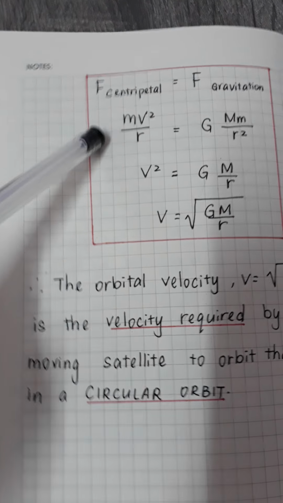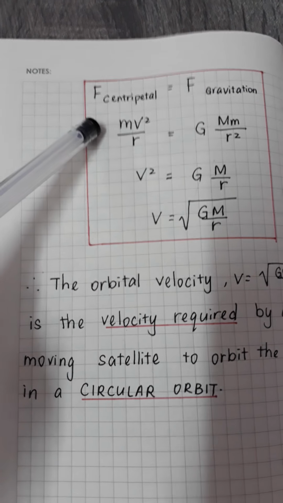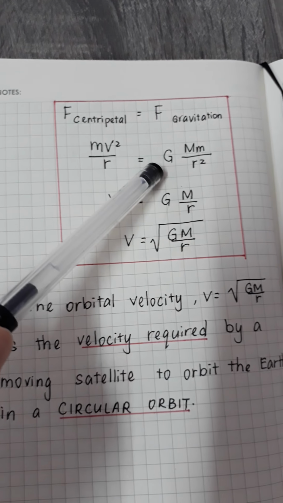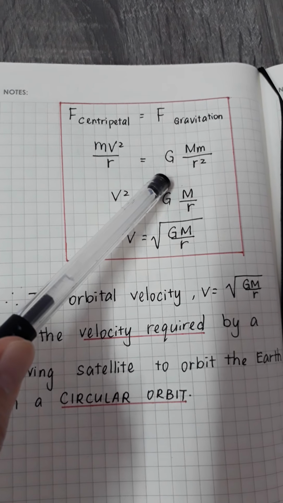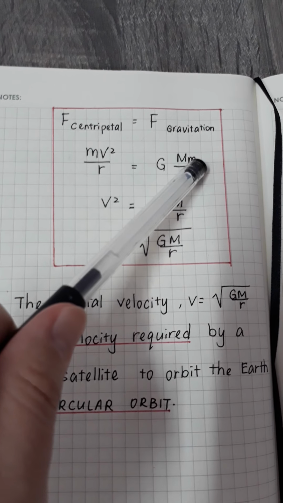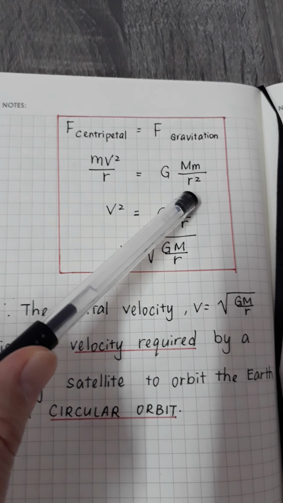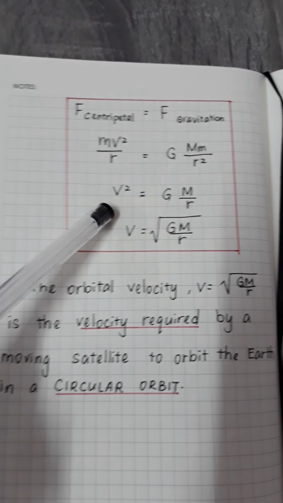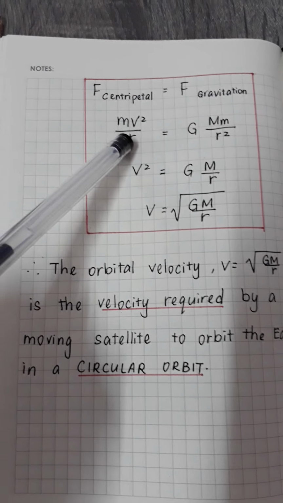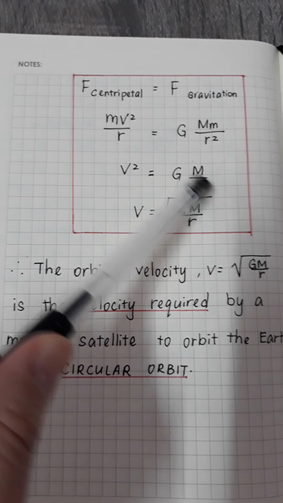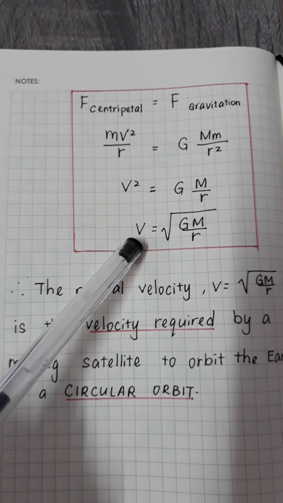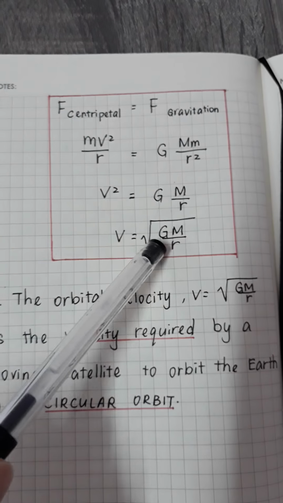As we know, the centripetal force formula is mv squared over r, equal to the universal law of gravitation, G, which is the gravitational constant, M is the mass of the Earth, and m is the mass of the satellite, divided by the radius squared. If we want to find the velocity, we have to move the other factors to the other side, and then cancel out the common factor. Then finally we get velocity equal to the square root of GM over r.